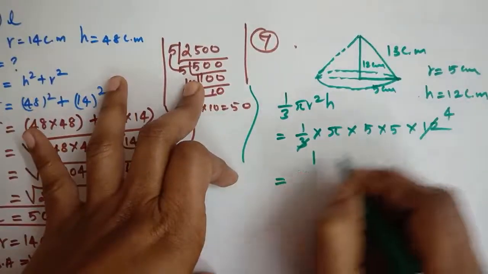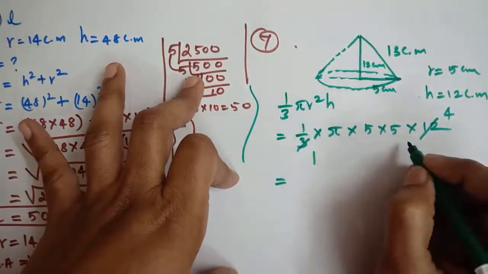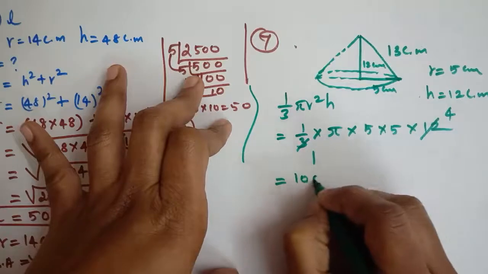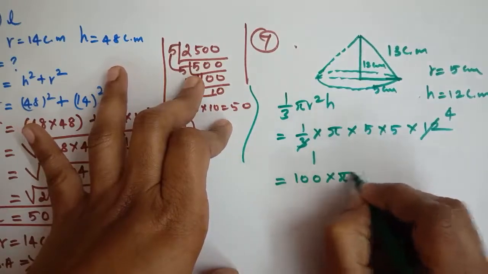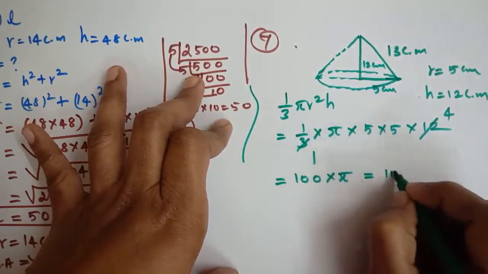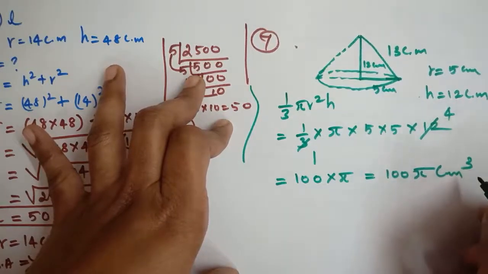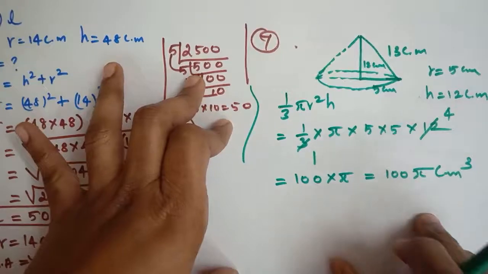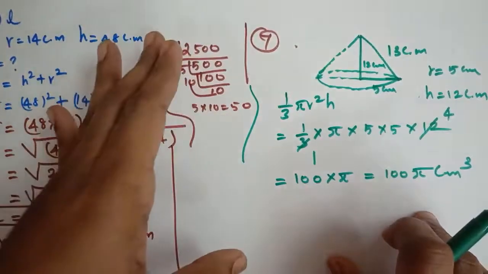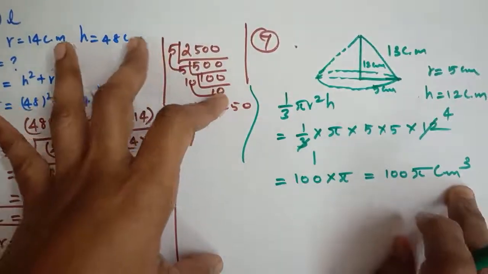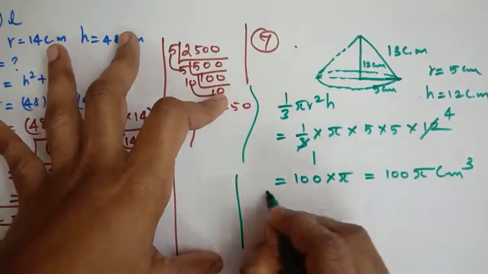So 5 5s are 25, 25 into 4 is 100, 100 into pi. Otherwise you can put 22 by 7, but I think the book answer is 100 pi. So 100 pi centimeter cube. The volume of the solid so obtained is 100 pi centimeter cube. Is it clear, students? Good.